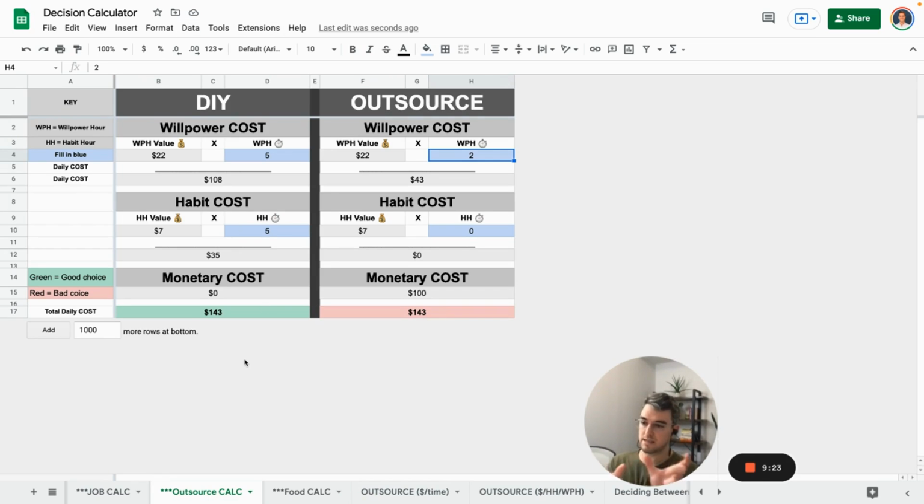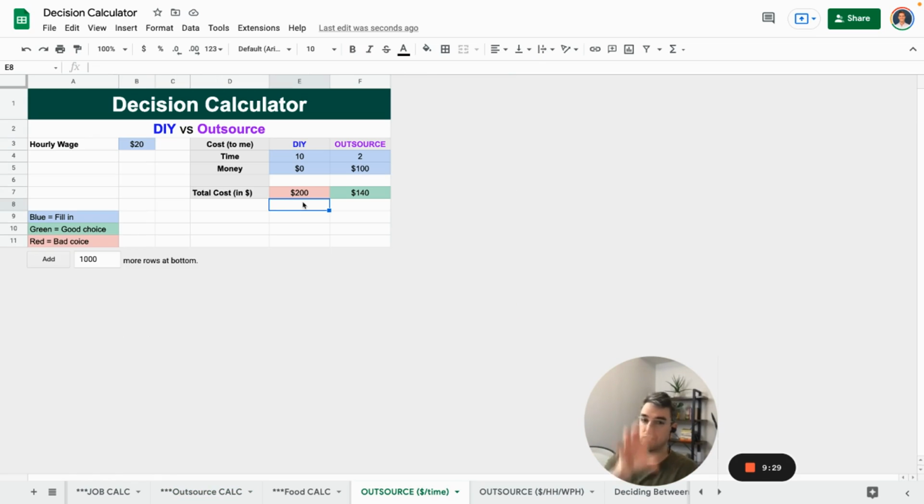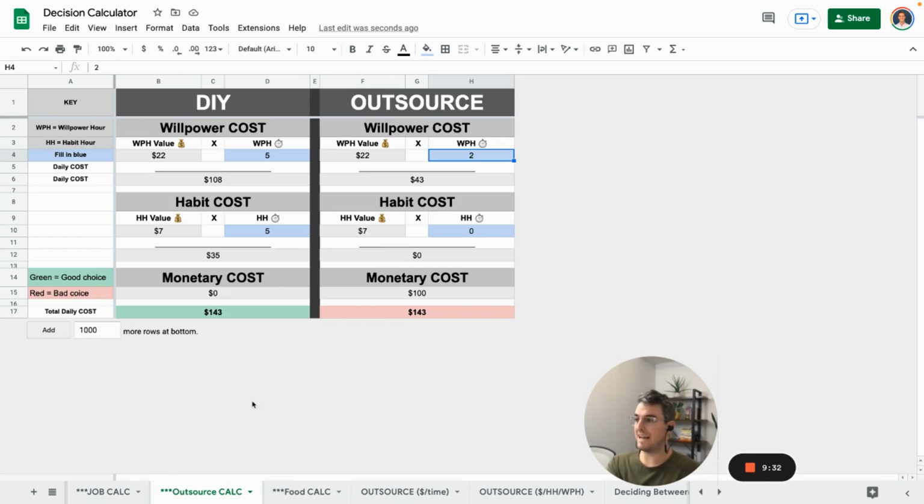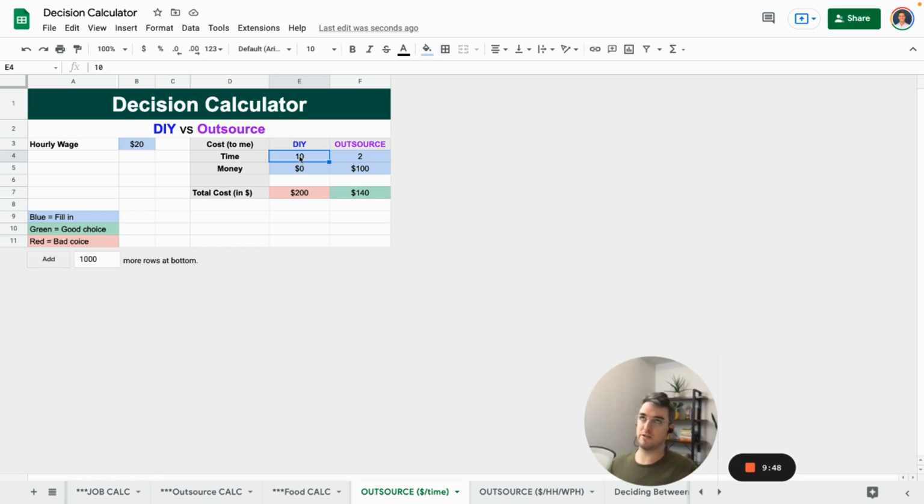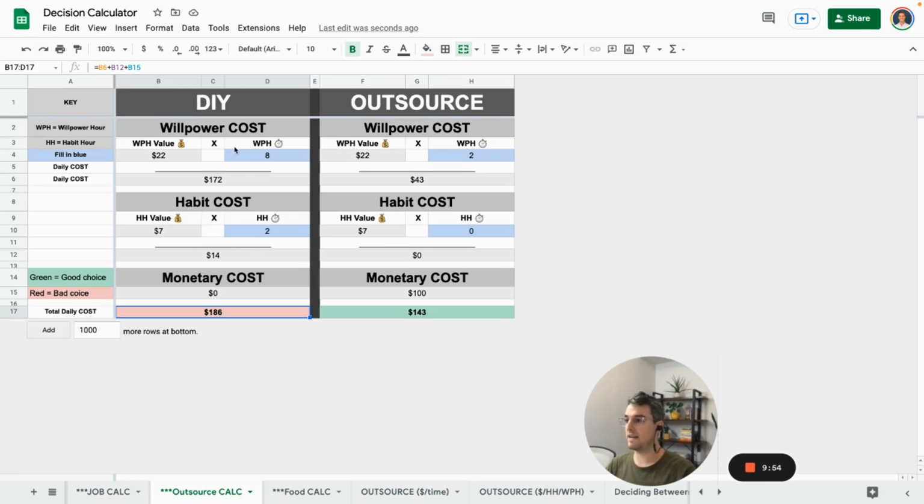Okay, so that's a $60 disparity between what you think that cost is and what it actually is, if this habit hour breakdown is correct. If it's like 2 hours of habit and 8 hours, right? That's 186, that's a lot closer. But again, that's for someone to decide, not just a blanket 10 hours. I don't know, let's just put a gray 10 instead of black and white 8 and 2, or vice versa. Okay, so that's the beauty of being able to break it down like this. You're making much more accurate decisions instead of just a blanket time and my current valuation.